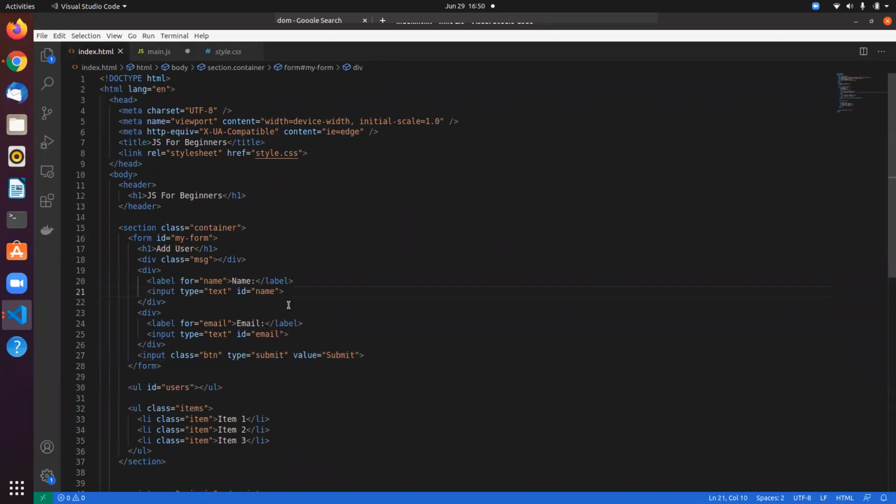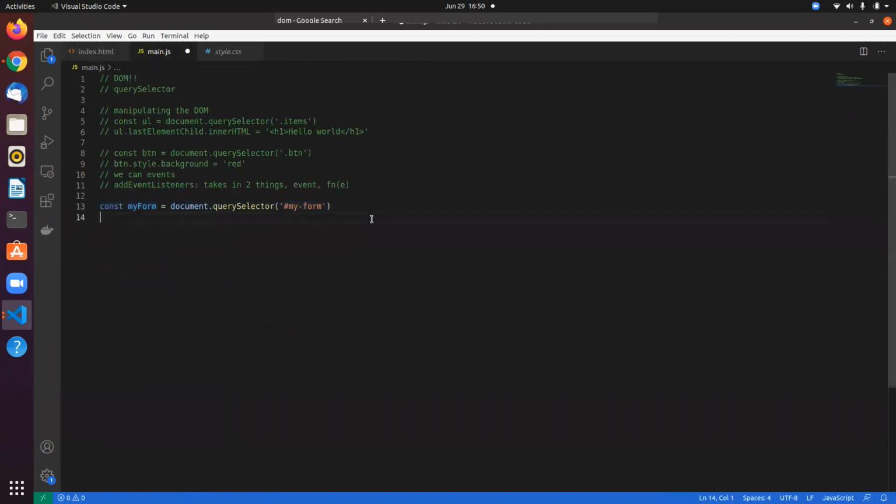We have this input field with the ID of name and the email field with the ID of email. Let's grab both of them as well. This is the name input, and this is the email input.